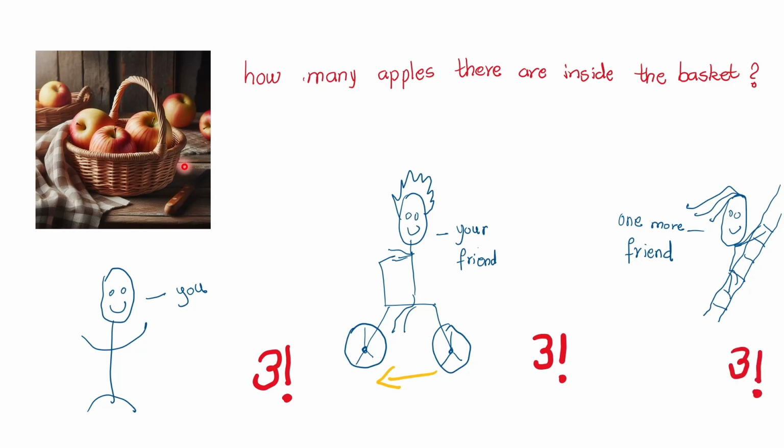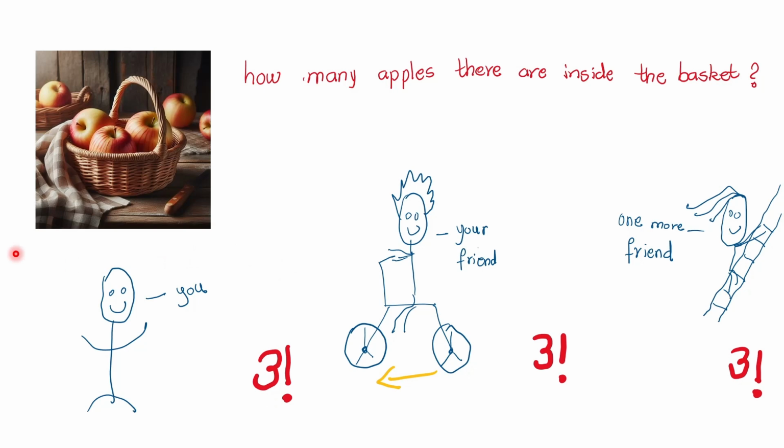Alright? So what we did here is we asked the same question, how many apples there are in the basket, to three different people doing three different things. One guy is standing still, another person moving on a bicycle, another person getting down a ladder, and they all gave me the same answer. Three, alright? So keep this in mind as we move forward.